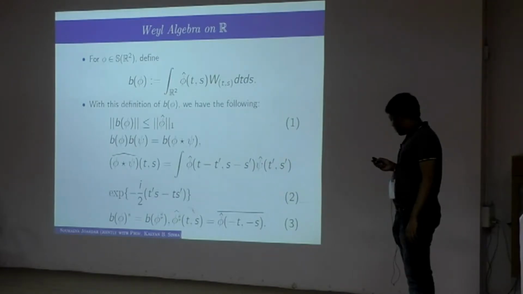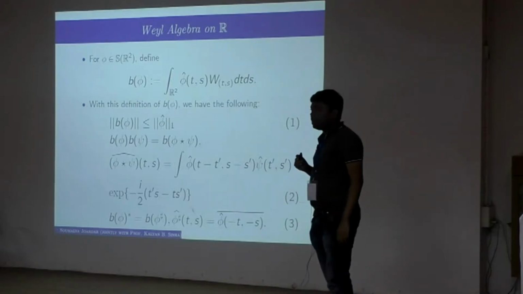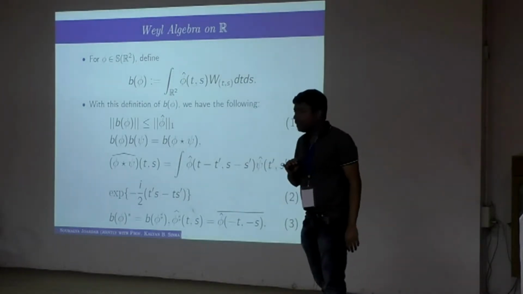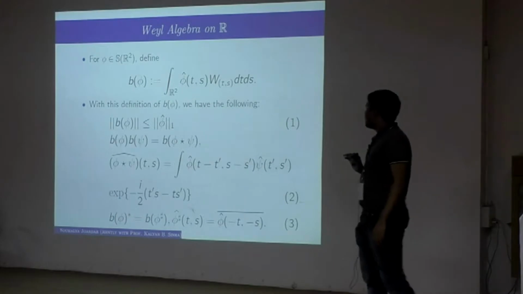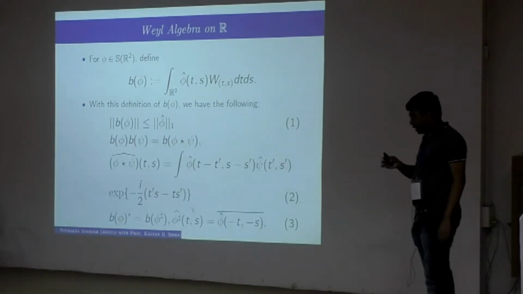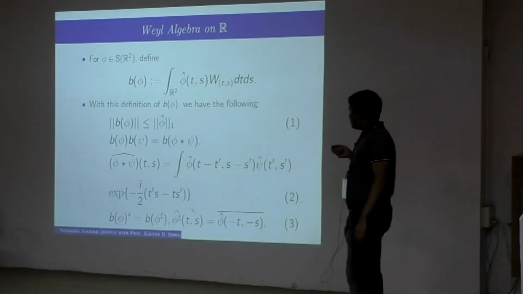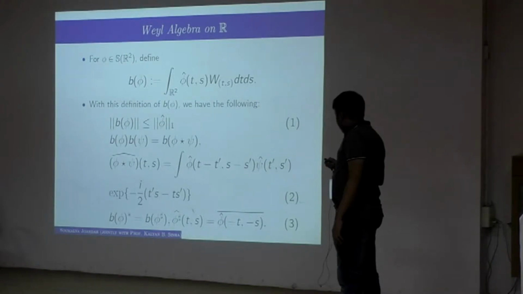I will start with some already known things, like what we mean by Weyl algebra on the plane before going to the hyperbolic plane. That work was already done, and depending on that work we will start whatever we are doing. So what is a Weyl algebra on the real line?